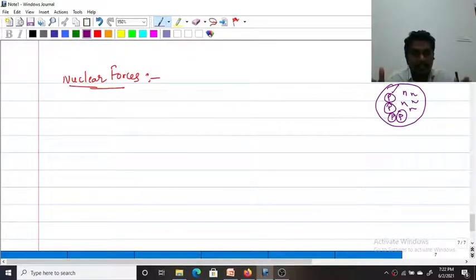So they are called nuclear forces. These nuclear forces are stronger. I will write here: nuclear force Fn is greater than the Coulombic force, and Coulombic forces are greater than the gravitational force. That is why protons and neutrons are held together inside the nucleus instead of breaking due to the repulsive forces, because the strongest attractive forces are acting between them. They are called nuclear forces.